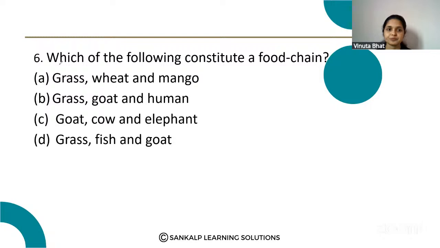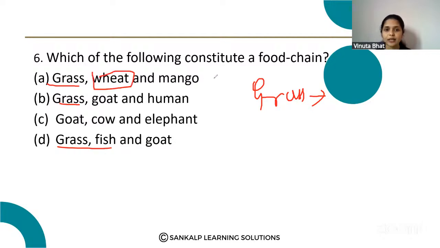Next question. Which of the following constitute a food chain? Option A, grass, wheat, mango. Option B, grass, goat, human. Option C, goat, cow, elephant. Option D, grass, fish and goat. To constitute a food chain, there should be a producer. In three options you can see grass is the producer, and depending on this grass, some organisms will be there, called herbivores. Here wheat is also a plant, so we can eliminate this option.